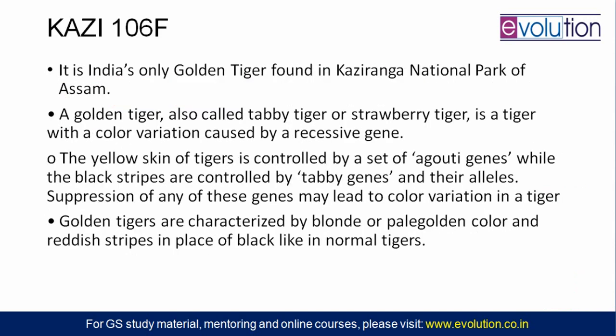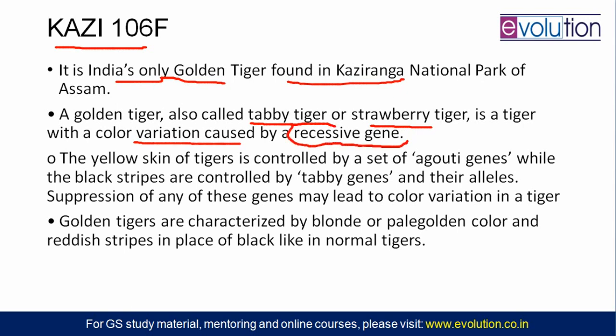Next topic is Kazi 106F. Very surprisingly, this is an animal, and this is India's only golden tiger, found in Kaziranga National Park of Assam. This is also known as the tabby tiger or a strawberry tiger because of its color, and is a tiger with a color variation. This color variation is caused by a recessive gene. This recessive gene is expressed only very rarely. That is why you have only one organism here, Kazi 106F.